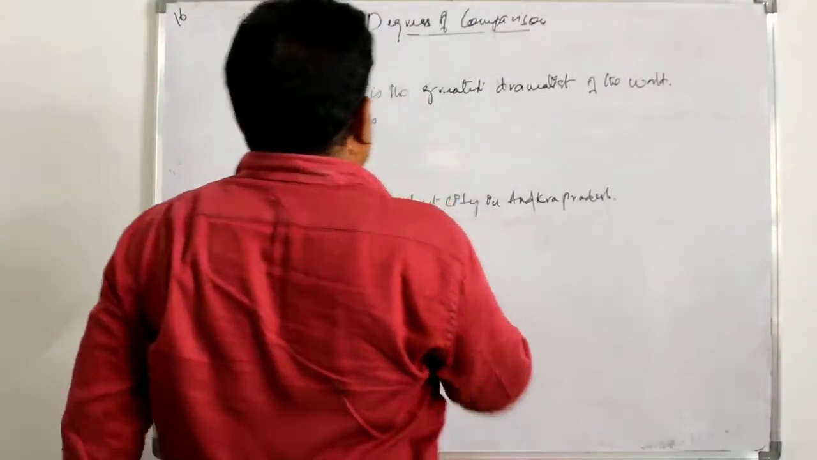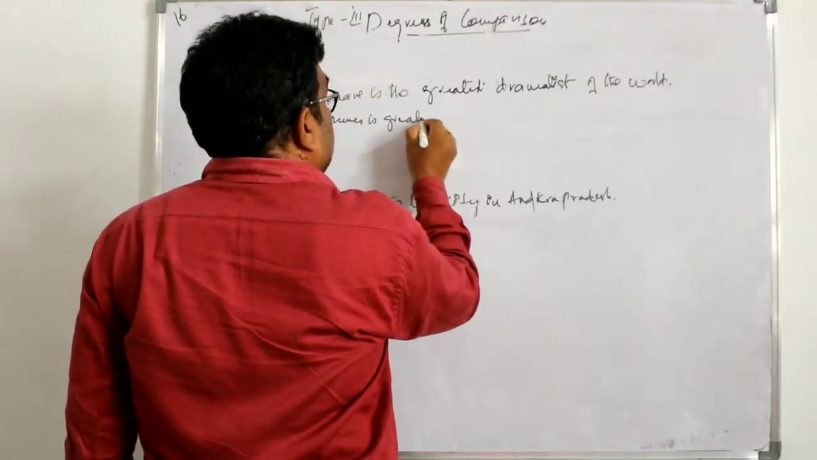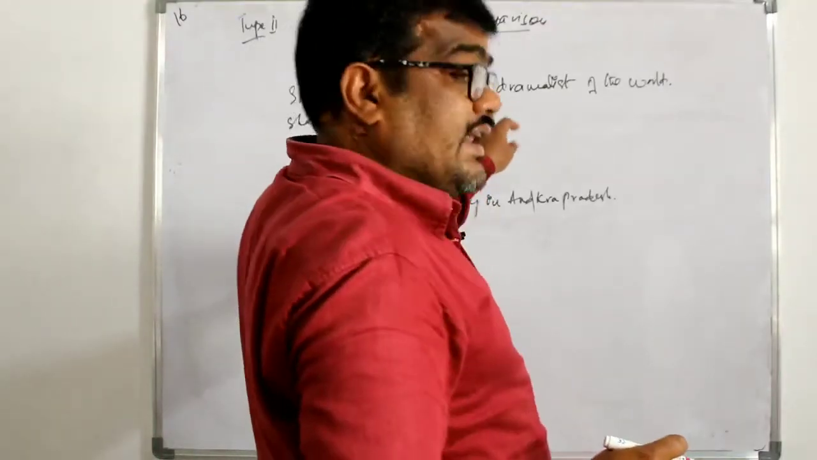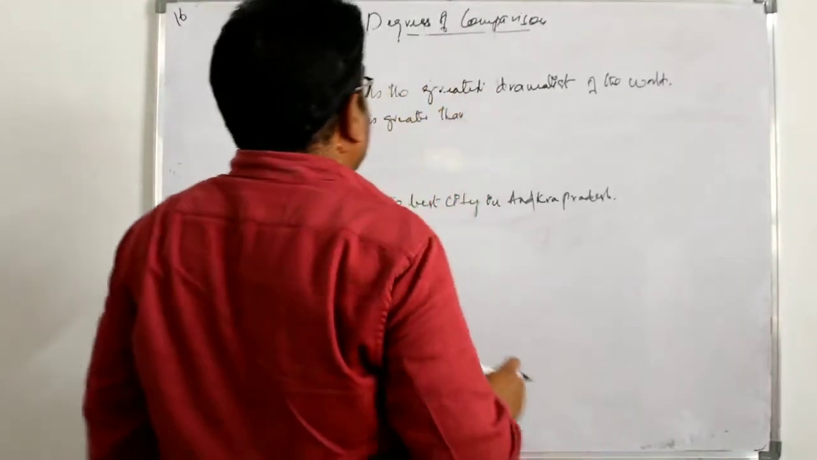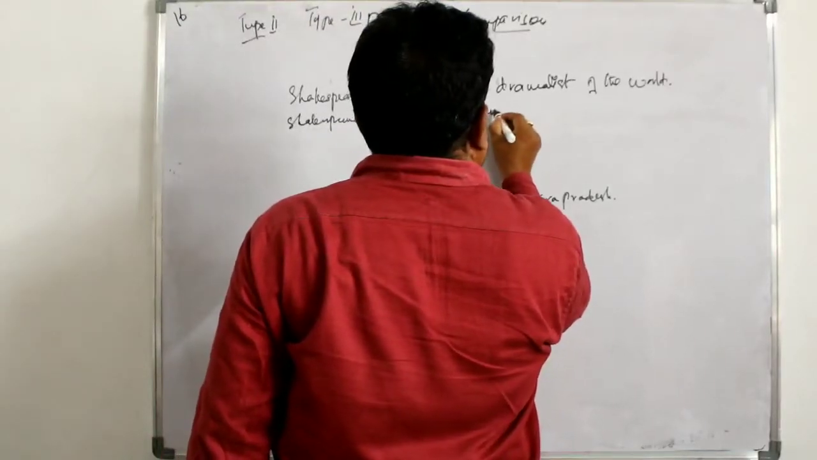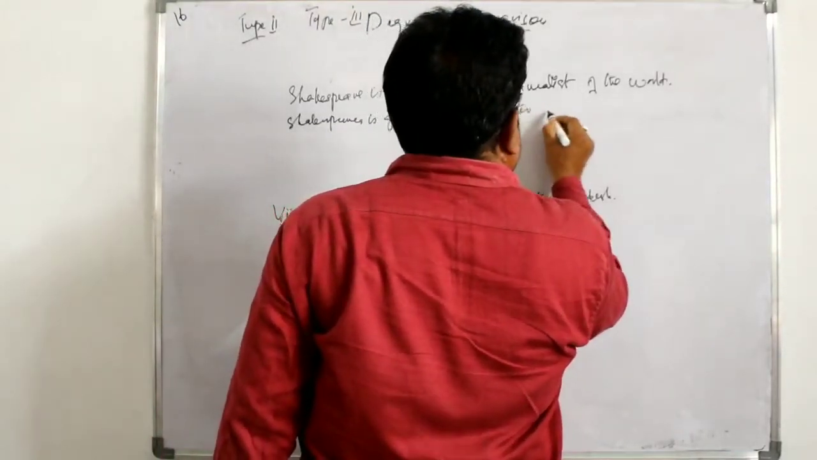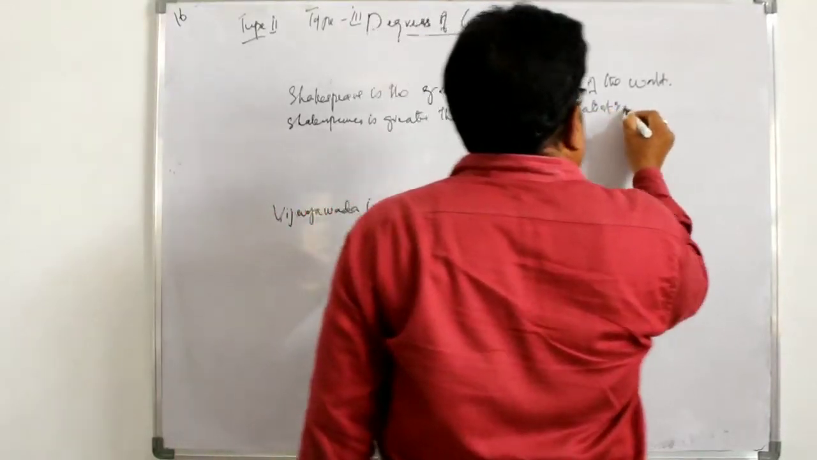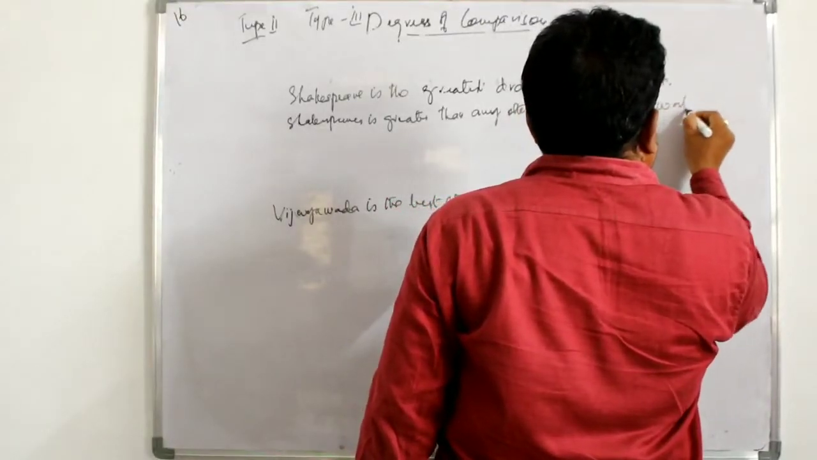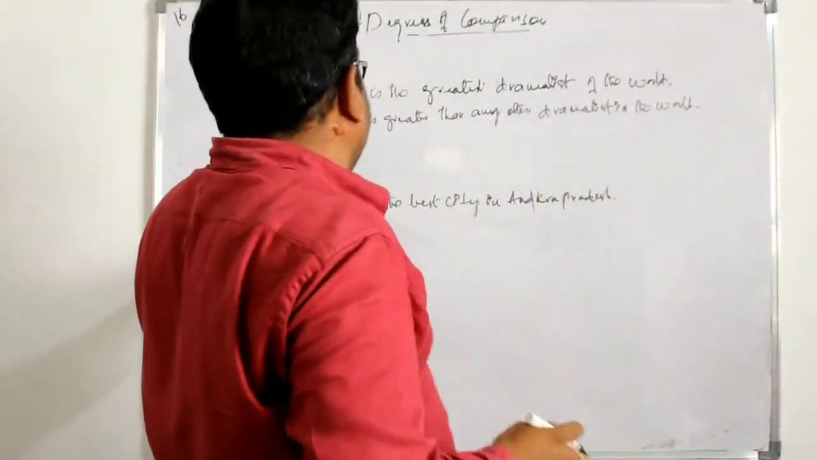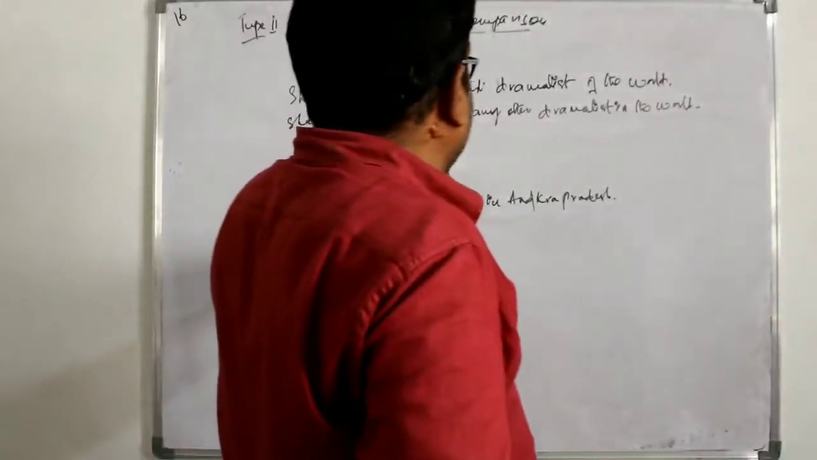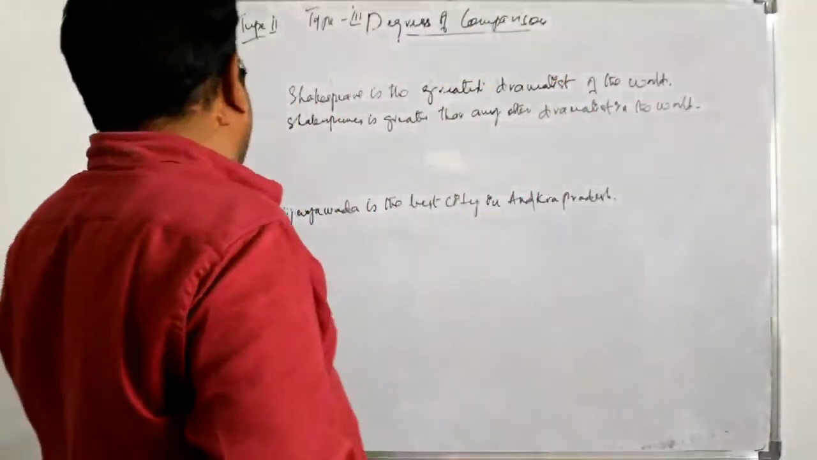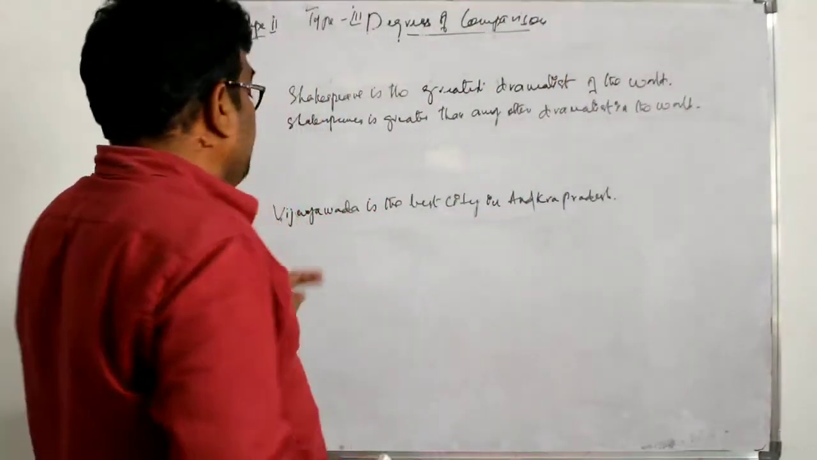The comparative form of greatest is greater. After that we have to use than. I told you we can use any other or all other than any other dramatist in the world. Or we can write Shakespeare is greater than all other dramatists in the world. You can use any other or all other. Now come to the next example.